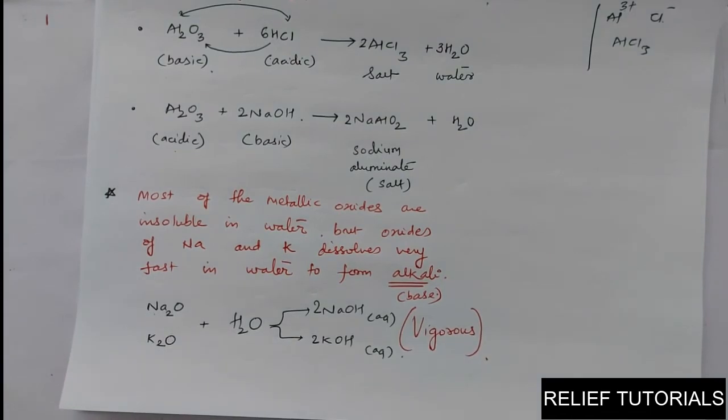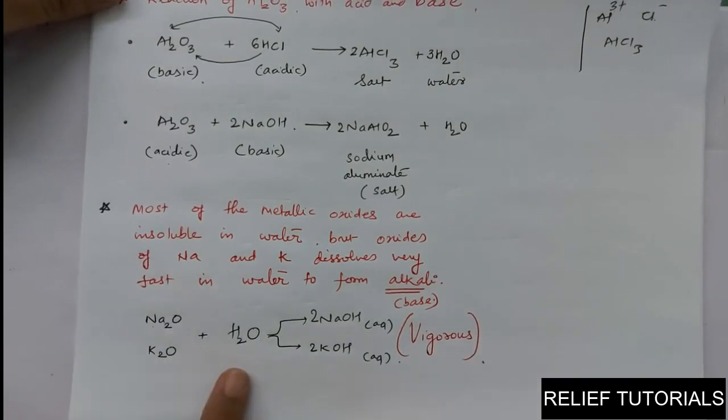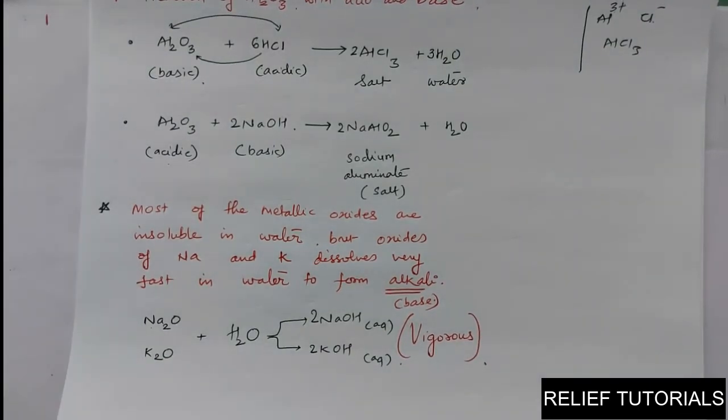Vigorous reaction means what? Sodium oxide or potassium oxide, when they come in contact with water, when you try to dissolve it in water, they evolve, means they liberate an extraordinary amount of heat and they catch fire. Okay, so these metals react vigorously with oxygen when they form oxide, so they catch fire. So that is why these type of metals, sodium and potassium, are not kept open in air. So they are immersed in kerosene to prevent the contact of these metals with oxygen.